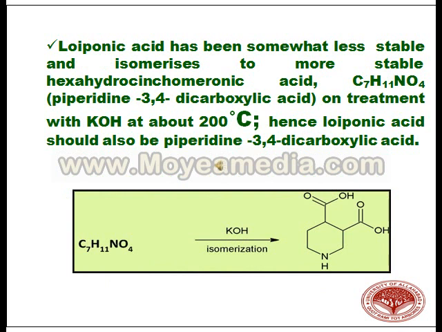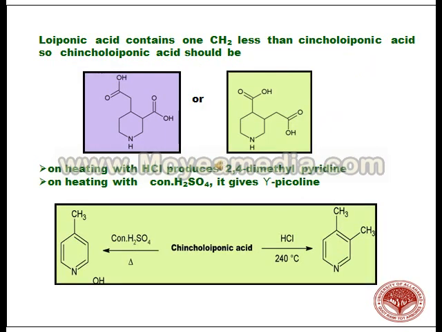Loiponic acid is somewhat less stable and isomerizes to its more stable form on treatment with KOH. Hence, loiponic acid should also be a piperidine 3,4-dicarboxylic acid, as is shown by the reaction over here. Loiponic acid contains one CH2 less than cincholeuponic acid. So cincholeuponic acid should be as the structure shown over here in the diagrams.